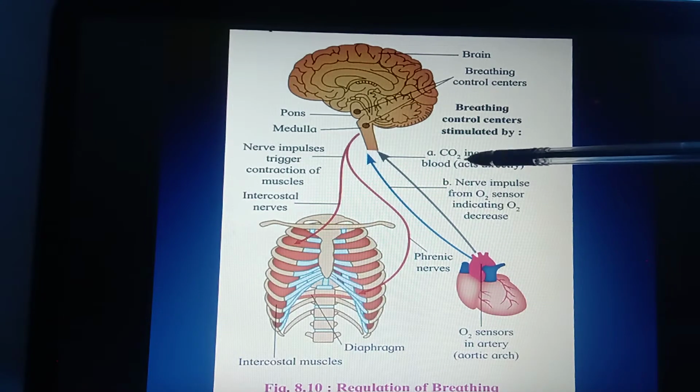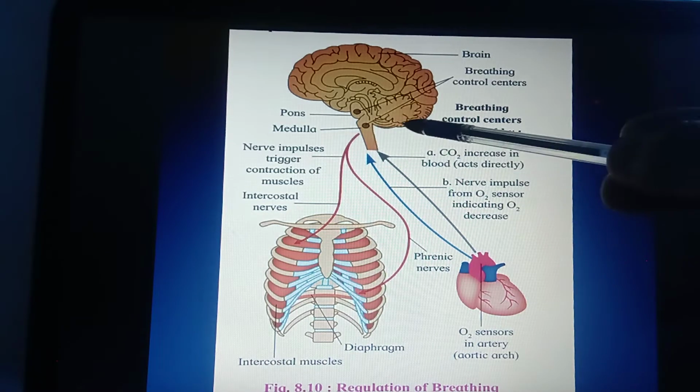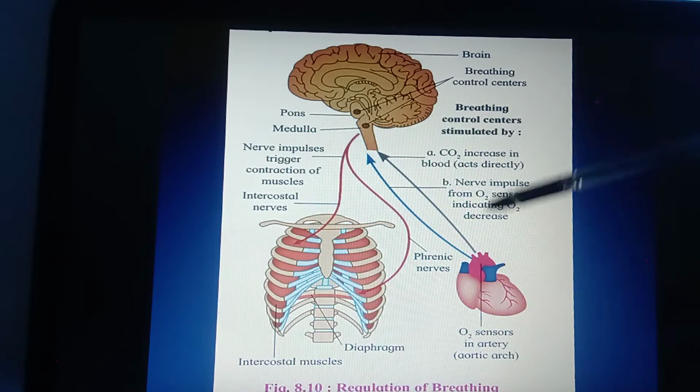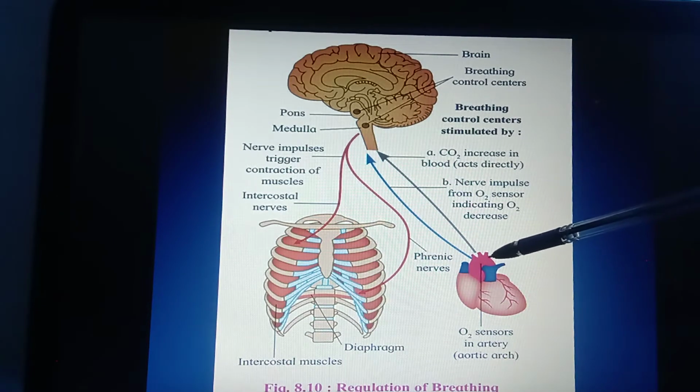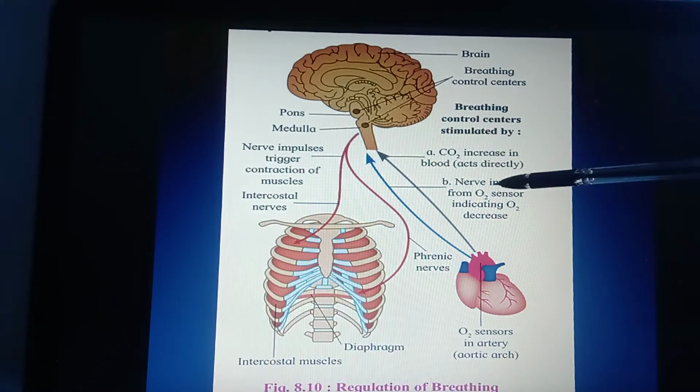Inside the blood, if the level of carbon dioxide increases, it is a chemical stimulus to the central nervous system given by the blood and is detected inside the systemic aorta. Systemic aorta contains a systemic arch or aortic arch. In that aortic arch, there is a presence of a center which helps to detect the level of CO2 increased inside the blood as well as the level of oxygen decreased inside the blood.